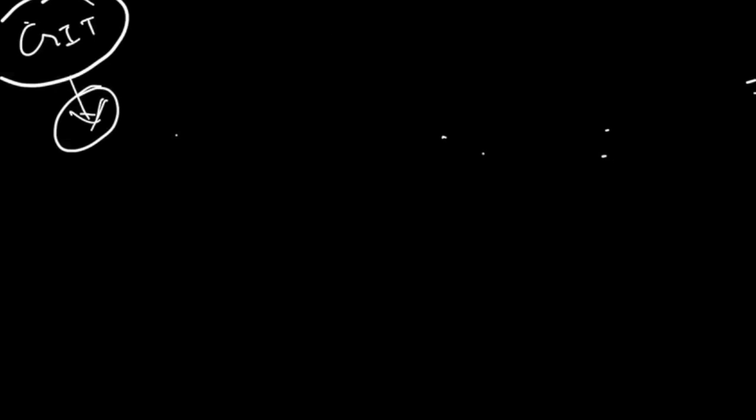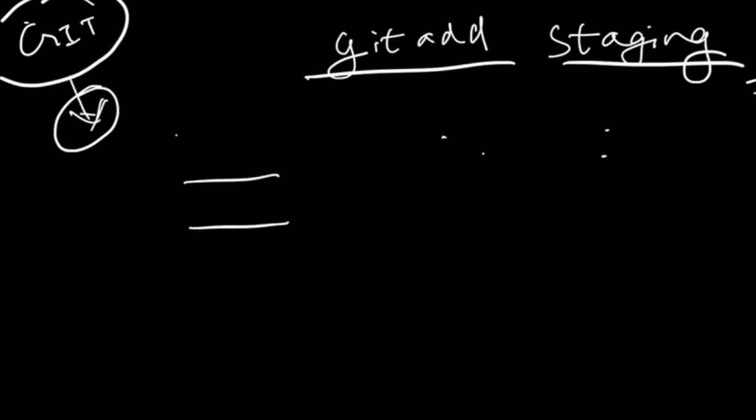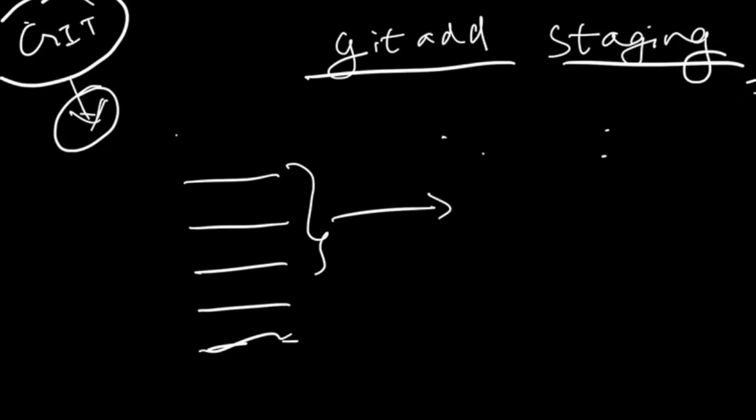The next important feature that Git provides is, I was talking about something called git add. So Git provides this staging capability. That means, let's say you have modified files 1, 2, 3, 4, 5. Out of these 5 files, you want to only go and save, or rather commit, these 3 files.